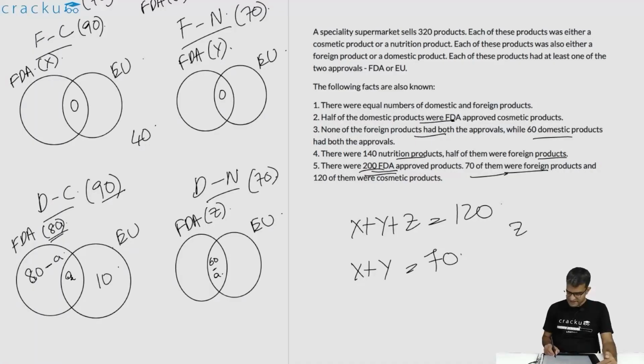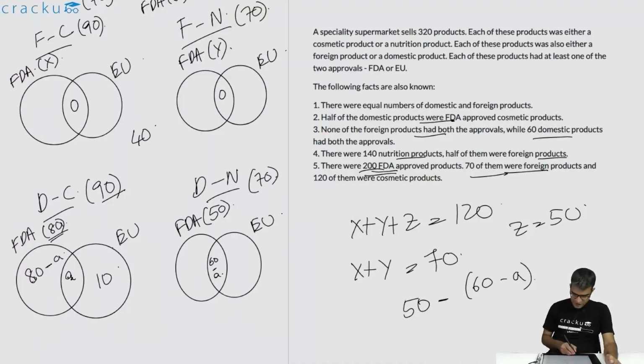This would tell us that Z is equal to 50. So the number of FDA approved products is equal to 50 in the domestic nutrition space, out of which 60 minus A are both FDA approved and EU approved. So the number which is only FDA approved will be 50 minus 60 minus A. This will be equal to A minus 10.